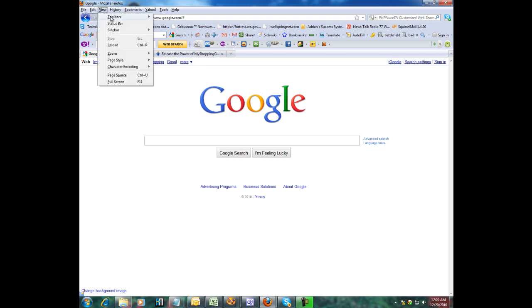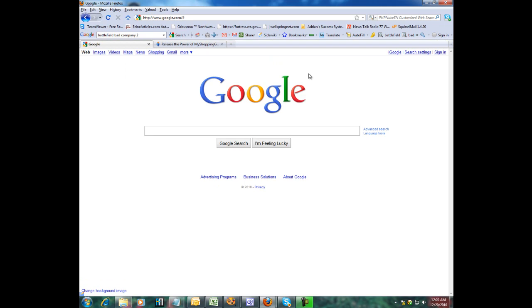I understand all that. So I just want you to understand what we're talking about today is an application. It is not a toolbar. It's invisible. It runs behind the scenes. You don't even see it. Notice there's nothing on this screen right here. It works with Google, MSN, Yahoo, Bing. It works with the 9 top search engines. It works with Internet Explorer, Firefox, Chrome. It's cross-browser compatible. So this thing is really powerful.